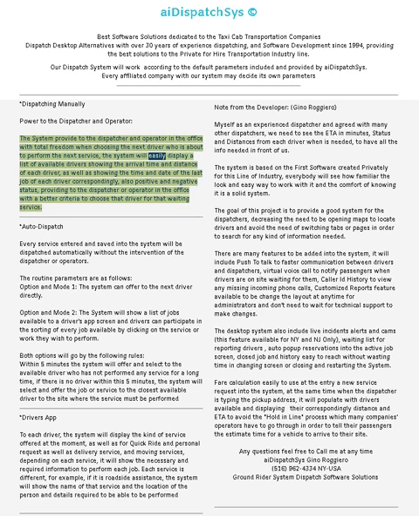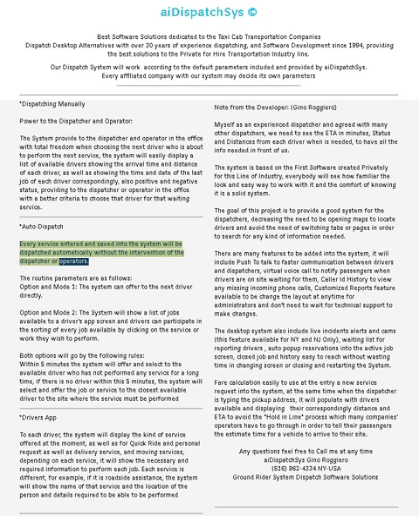The system will easily display a list of available drivers showing the arrival time and distance of each driver, as well as the time and date of the last job of each driver, and also positive and negative status, providing the dispatcher or operator in the office with better criteria to choose that driver for that waiting service.